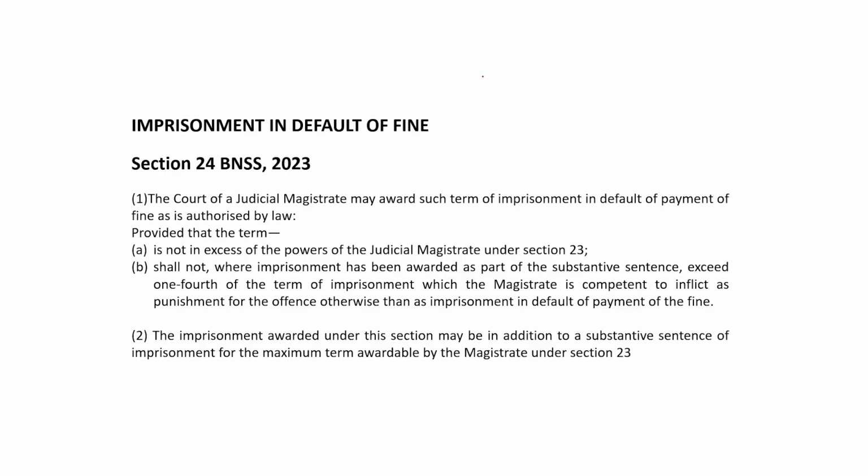Now, if we go further, section 24 says that, so we have seen that there is a punishment in the nature of levying fine on somebody. Now, what if somebody does not pay fine?